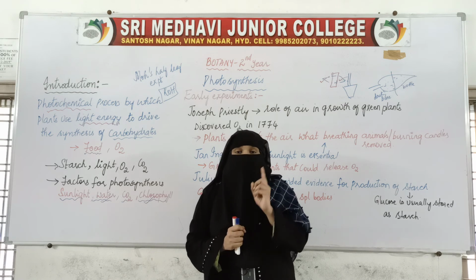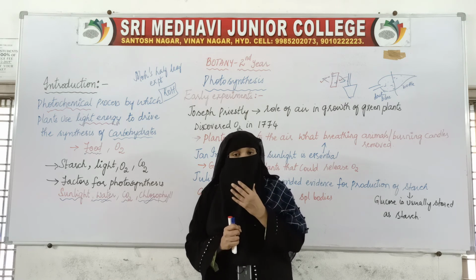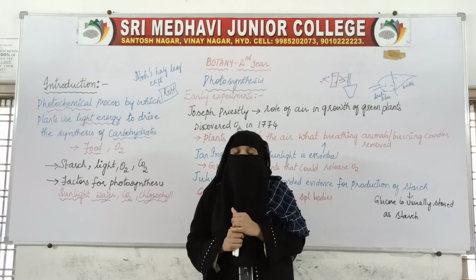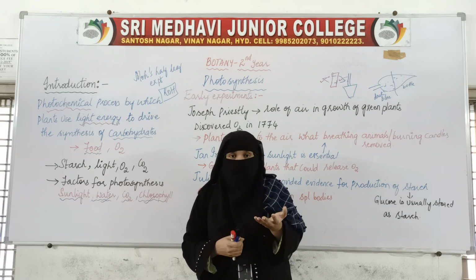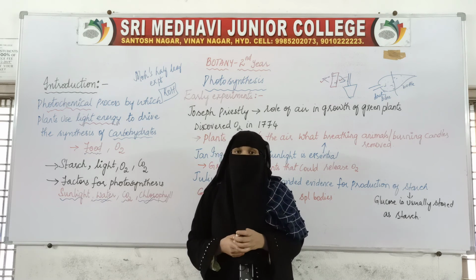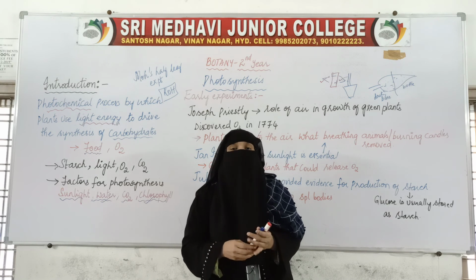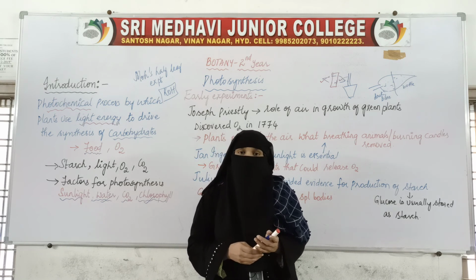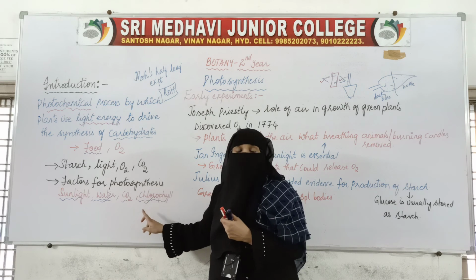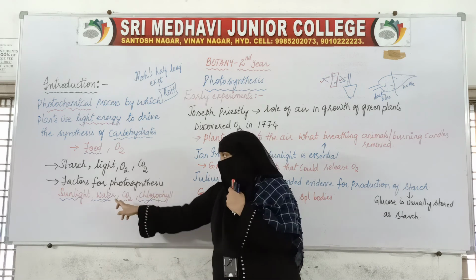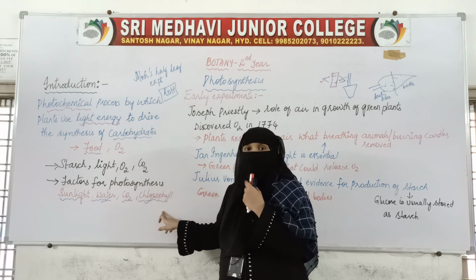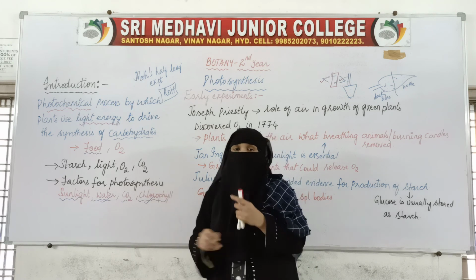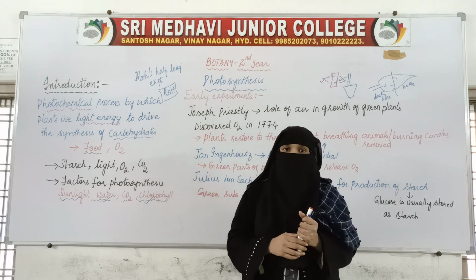Only the green part changed into dark blue. That means starch is produced only by the green parts of the plant. And why are they green? Because of the presence of the pigment chlorophyll. So in the absence of any one of the factors, photosynthesis cannot be performed.